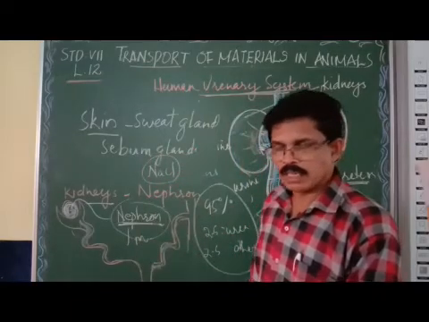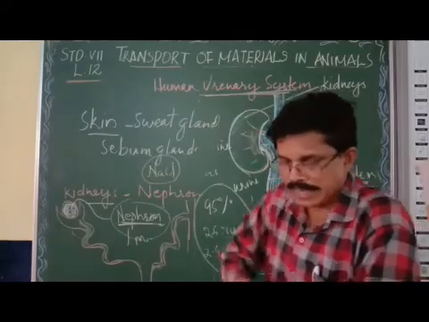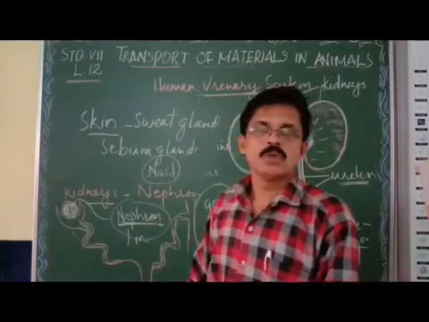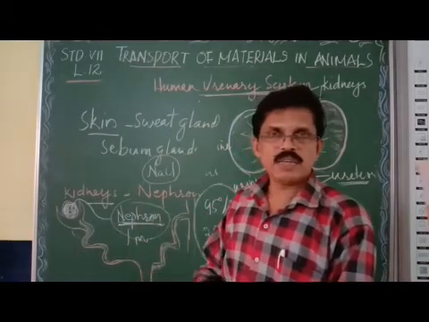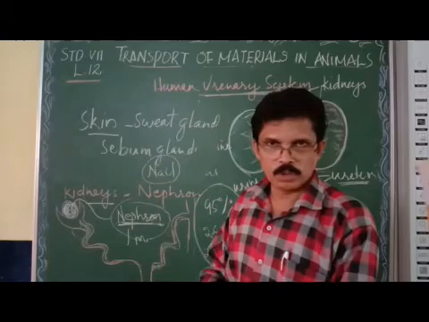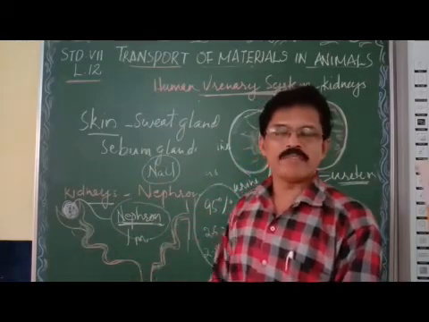When this water, the sweat, is removed, it absorbs heat from our body. To evaporate the sweat, heat from our body is absorbed and utilized. Hence our body develops a cooling effect.